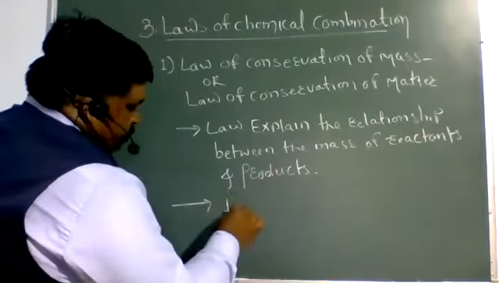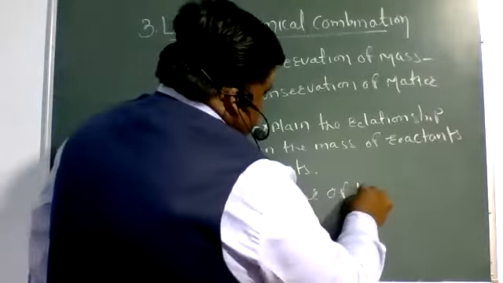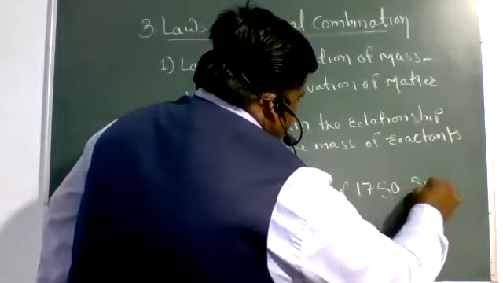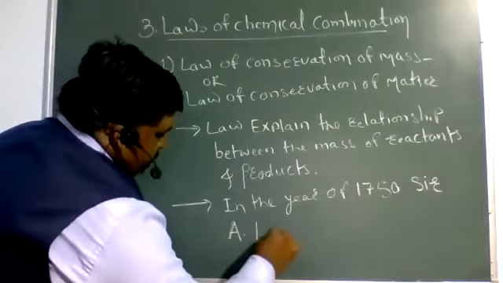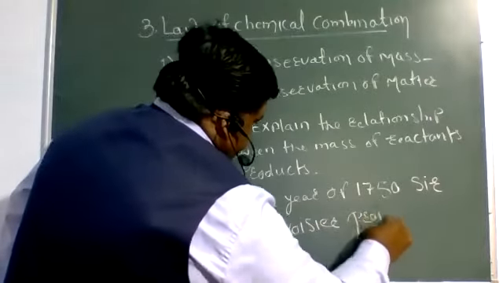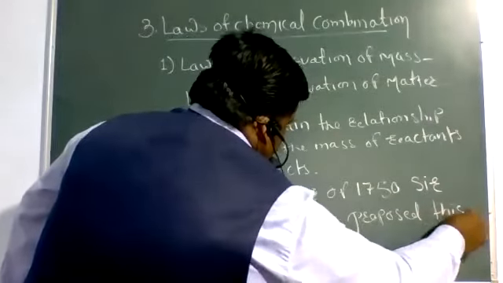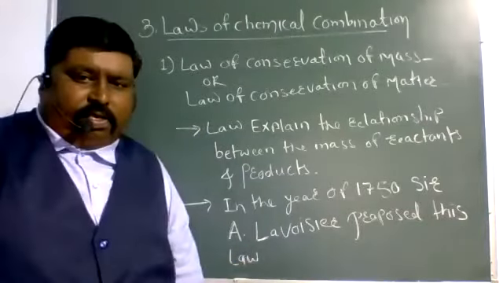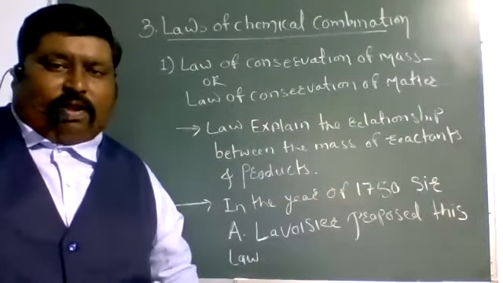In the year 1750, Sir Antoine Lavoisier proposed this law. Sir Antoine Lavoisier, in the year 1750, proposed this law. Then what is the law?